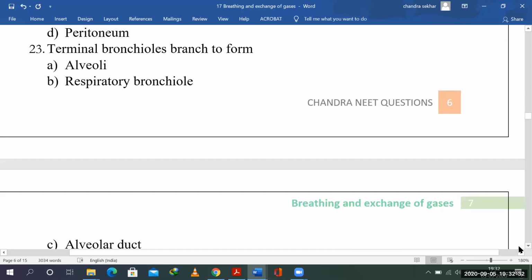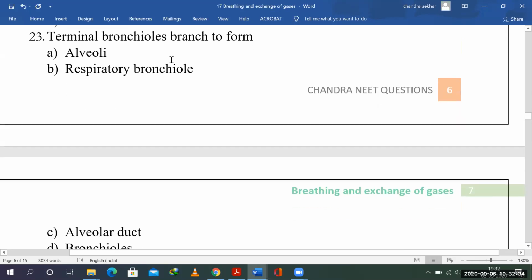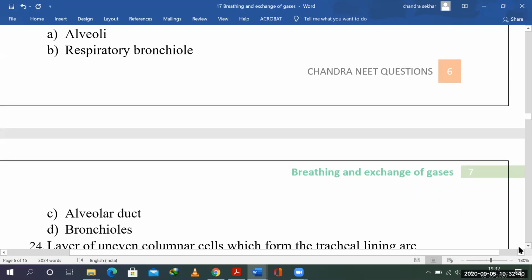Terminal bronchioles branch to form... is it alveoli, alveolar duct, bronchioles? You can say the respiratory bronchiole, right? So it branches out to form the respiratory bronchiole. Respiratory bronchiole is part of the alveolar duct system. After that, we get the alveolar duct, right? After respiratory bronchioles, and still smaller.